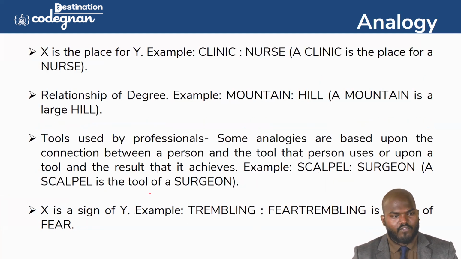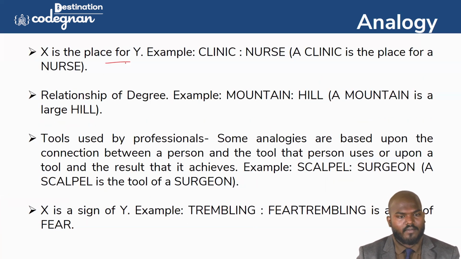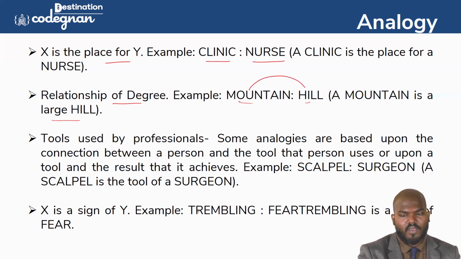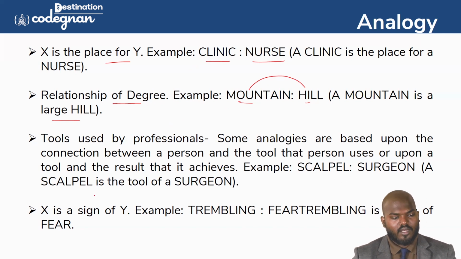Okay, guys. So going for this, X is a place for Y. So clinic, nurse. Clinic is a place for nurse. And relationship of degree. You see this one, mountain and hill. Mountain is a large hill. We can say this. And tools are used by professions. Some analogies are based on the connection between the person and the tool. Scalpel and surgeon. Scalpel is a tool of surgeon.